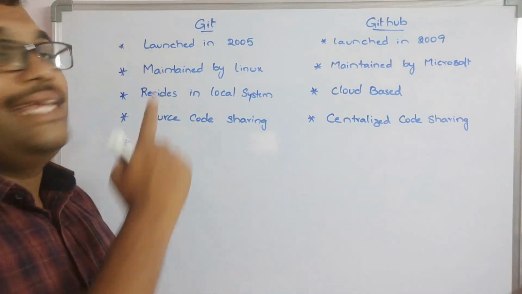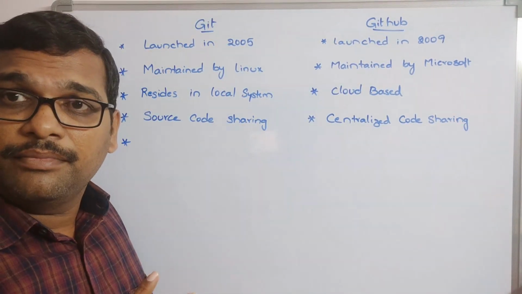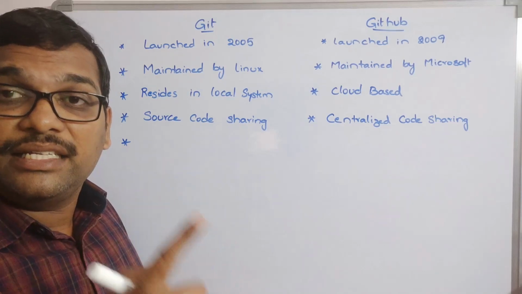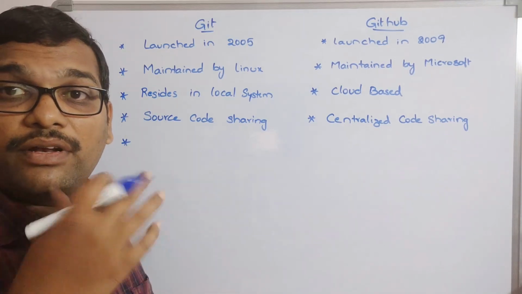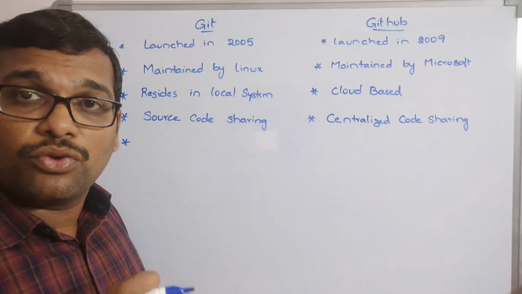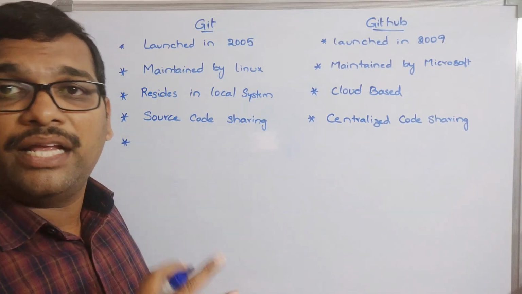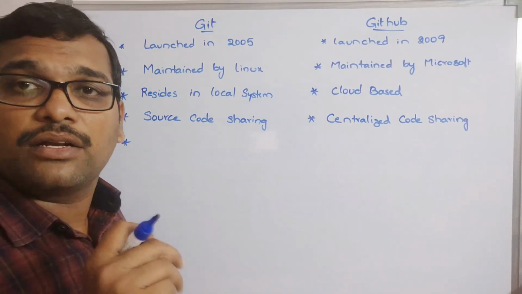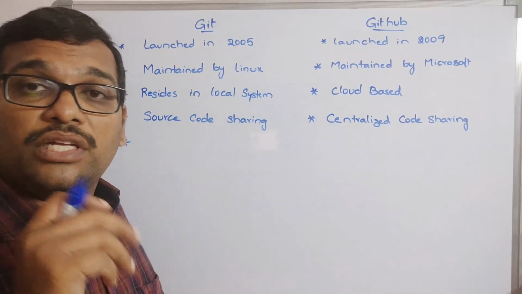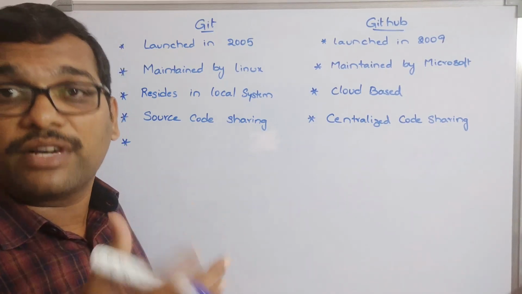Next, Git is a version control system managing the source code history. Whatever changes we have done on our source code, everything will be managed in this version control, and the source code can be created in different versions.